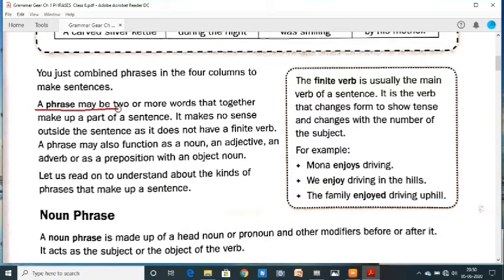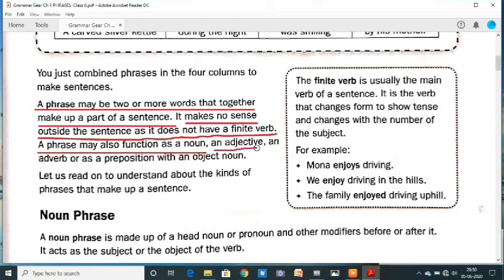A phrase may be 2 or more words that together make up a part of a sentence. It makes no sense outside the sentence as it does not have a finite verb. A phrase may also function as a noun, an adjective, an adverb, or as a preposition with an object noun.